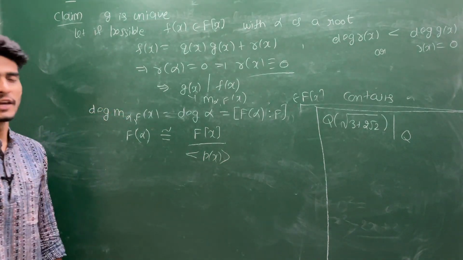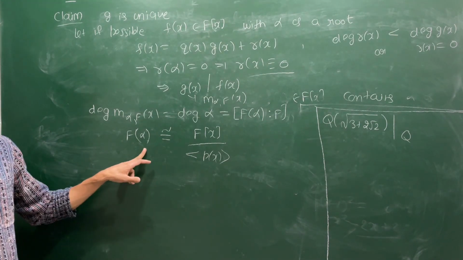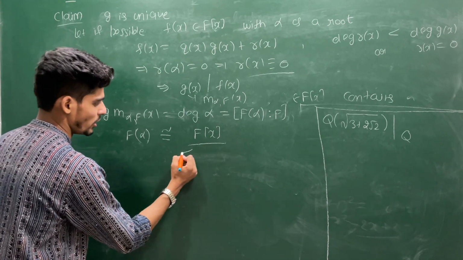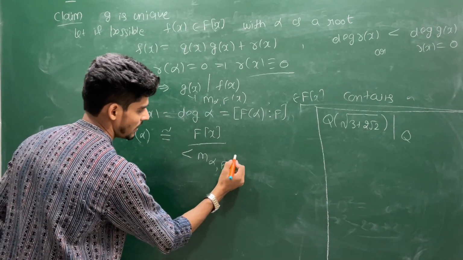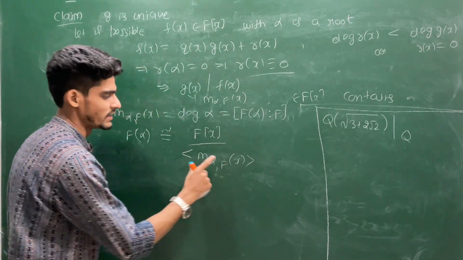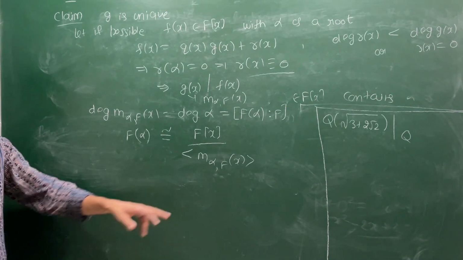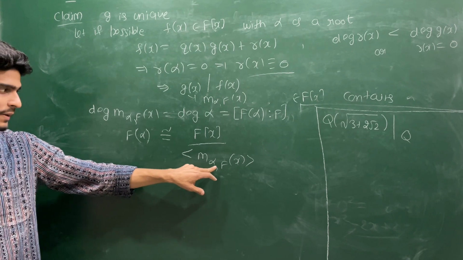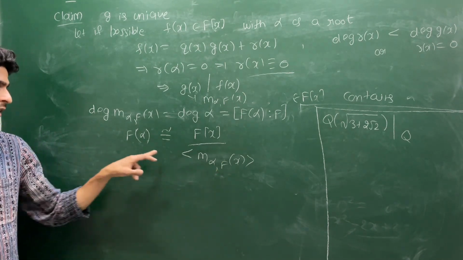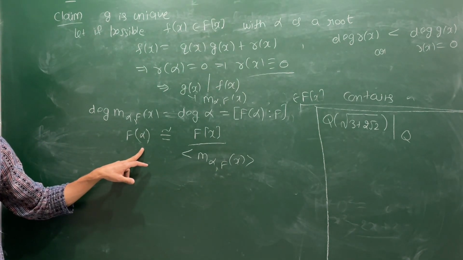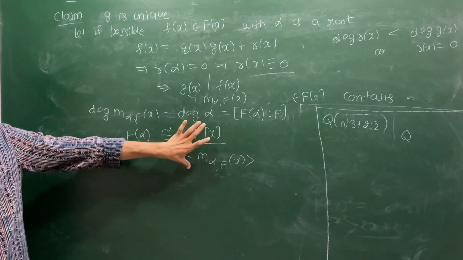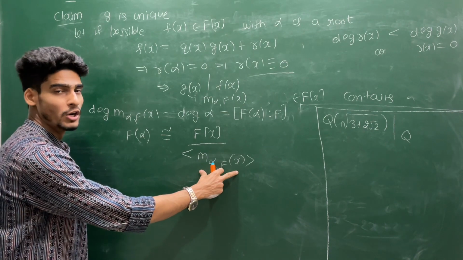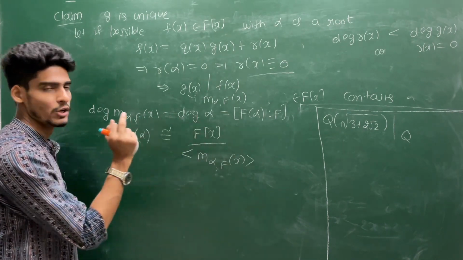F[x] quotiented with some irreducible polynomial which contains alpha as a root, but this polynomial is working like a minimal polynomial here, so I can choose m_alpha because I know that it is an irreducible polynomial over F and contains alpha as a root. So F[x] quotiented with the ideal generated by the minimal polynomial of alpha is isomorphic to F(alpha), and the degree of the extension of this field is nothing but the degree of this polynomial, which is known as the degree of alpha.